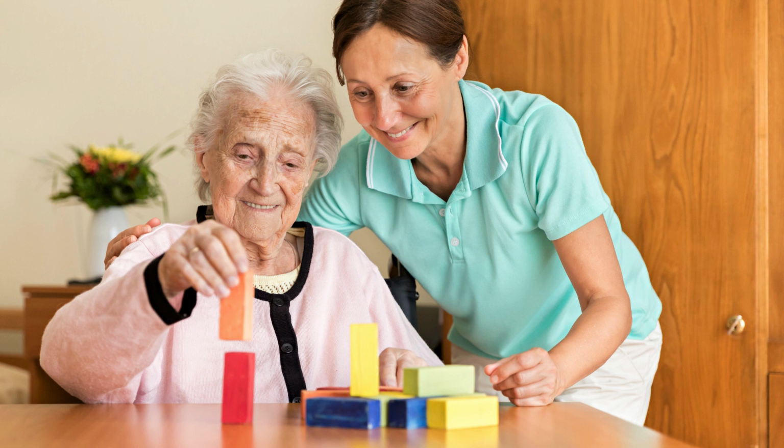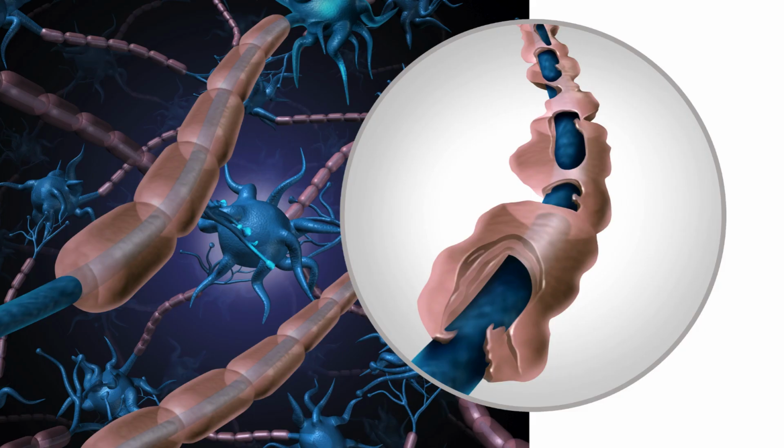When you develop multiple sclerosis, you may go through 3 phases. They are relapsing remitting, secondary progressive, or primary progressive. Phase 1 is relapsing remitting. This is the most common form of multiple sclerosis. If you develop this first phase, you may experience periods of new or worsening symptoms or relapses, followed by periods of partial or complete recovery.